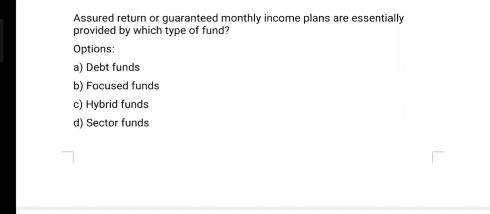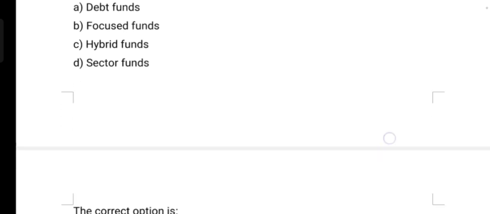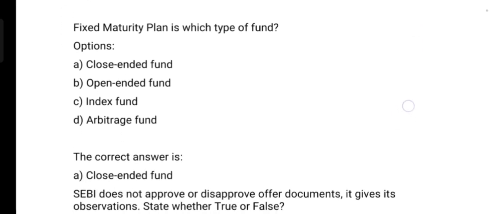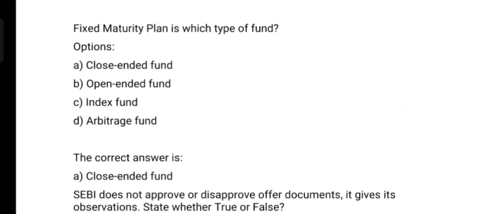Assured return or guaranteed monthly income plans are essentially provided by which type of fund? Option A, debt fund; Option B, focused fund; Option C, hybrid fund; Option D, sector fund. And the correct option is Option A, debt fund. Fixed maturity plan is which type of fund? Option A, closed-ended fund; Option B, open-ended fund; Option C, index fund; Option D, arbitrage fund. And the correct option is Option A, closed-ended fund.